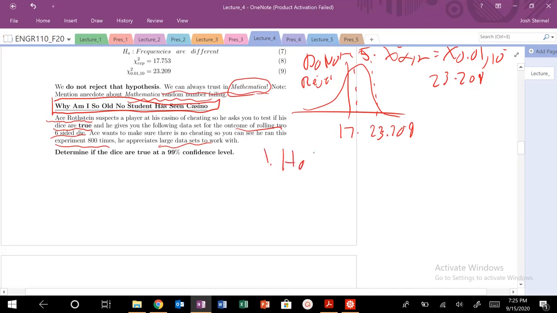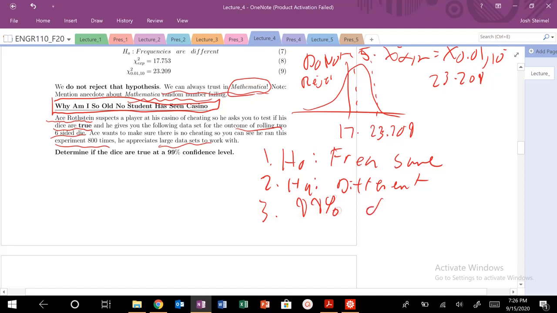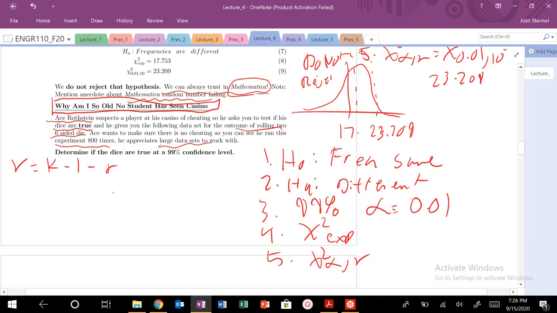So, similar as before, null hypothesis: the frequencies are the same. Alternative: they're different. Hopefully they're not. That player's sick, or else there's dire consequences. What is my confidence interval? 99%, or my alpha is equal to 0.01. Then I have to calculate my chi-squared experimental, and then my chi-squared alpha nu. So nu is equal to k minus 1 minus r. Are we asked about distributions? No, that's in the next video.